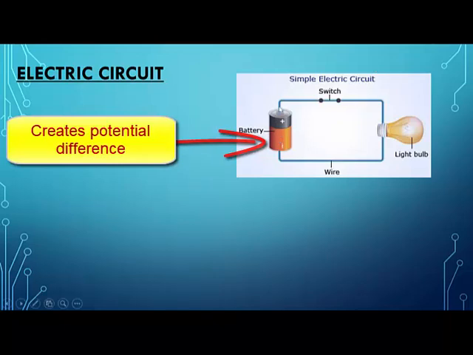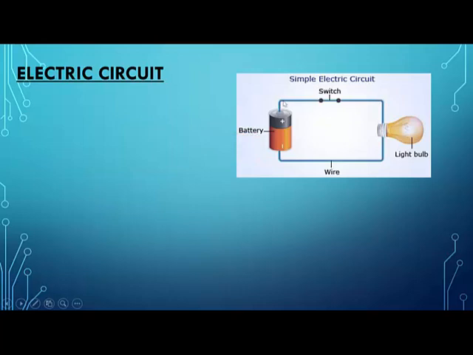Otherwise, in this conducting wire you will have all the electrons, but they are not flowing right now. They will only flow when they sense the potential difference. So they need to sense that potential difference. The battery will provide that potential difference. Battery creates that difference. Now this bulb that you see here is a kind of resistance.